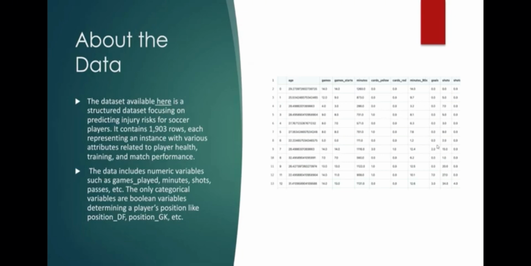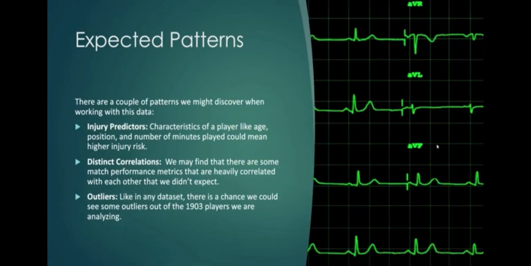Coming into this dataset, we had hypothesized a couple of different patterns. What do we expect to see? Firstly, we tried predicting what factors were likely to be the main predictors of injury. Are there specific characteristics, like how old is a player, what's their position, how much time do they get on the field? All of these could be factors in injury rate.